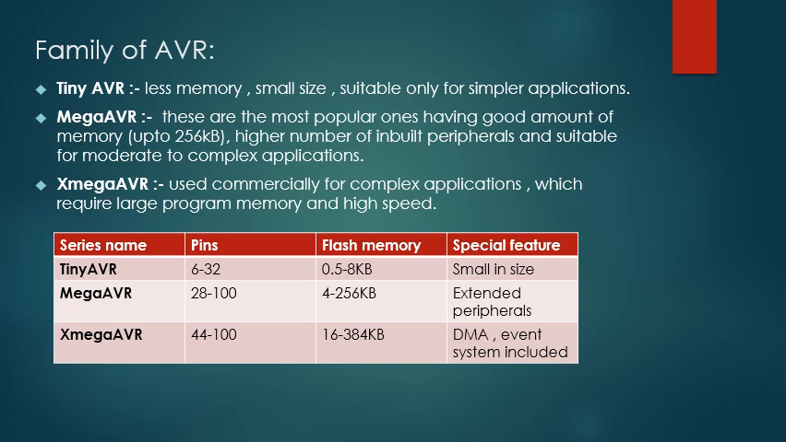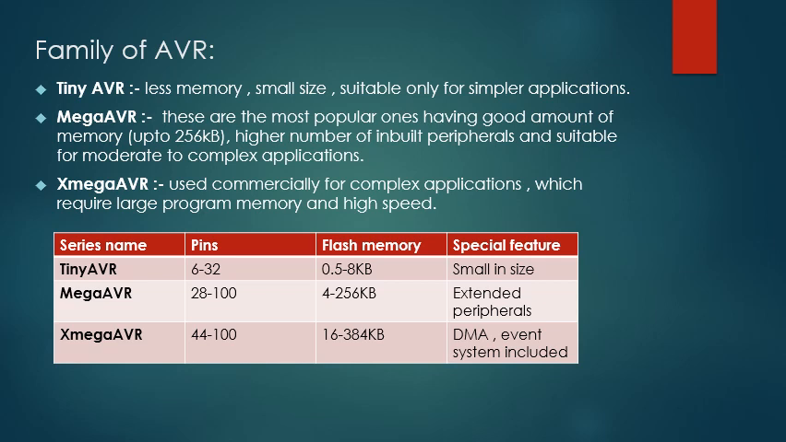And the next one is the mega AVR. This is the most popular AVR, having a good amount of memory up to 256 kb, a higher number of inbuilt peripherals, and is suitable for moderate to complex applications. The third one is the X mega AVR, used commercially for complex applications which require large program memory and high speed. So out of three, the second one, mega AVR, is the most used in daily life.